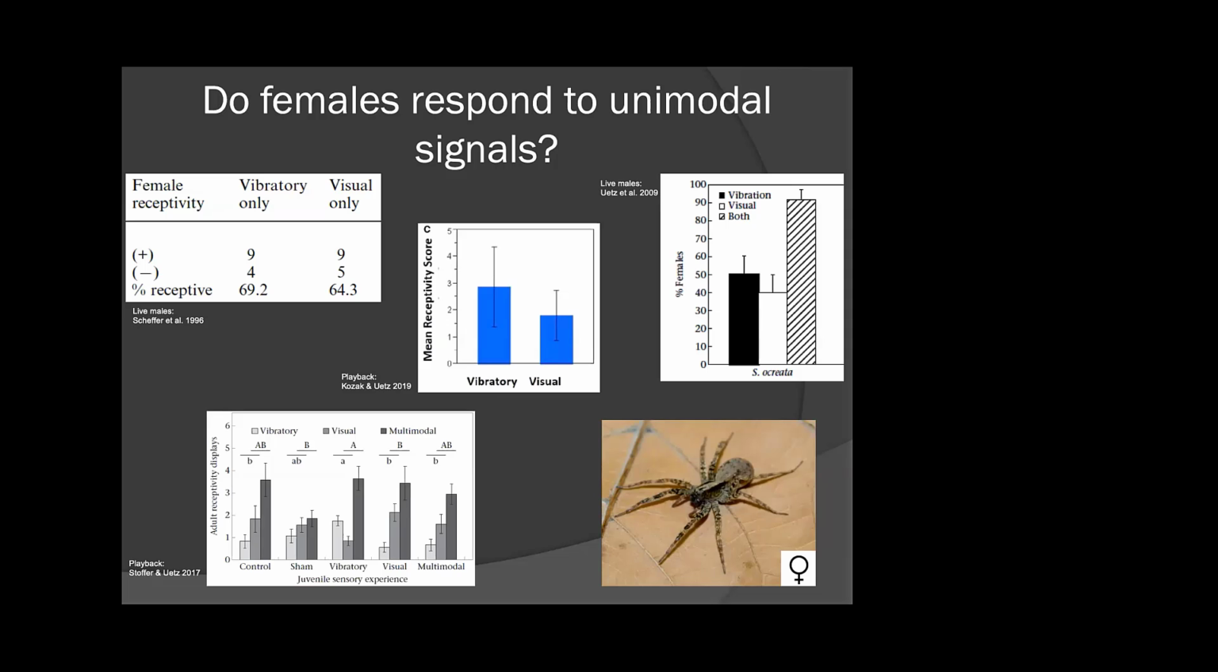And we have overwhelming evidence throughout the different years in the UTS lab that the females do in fact respond, even if you do only a unimodal visual signal or a unimodal vibratory signal. This is true using live males. This is true using playback. This is true whether you use completely naive females or females that have learned to be exposed to some of these signals during their penultimate stage.